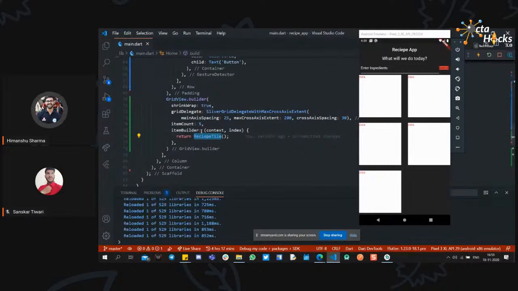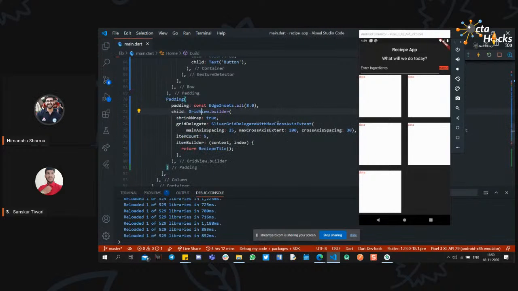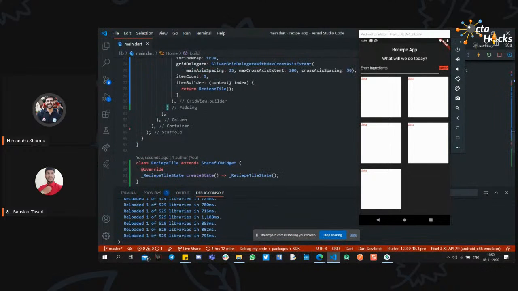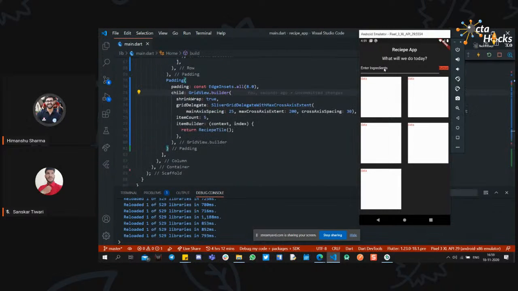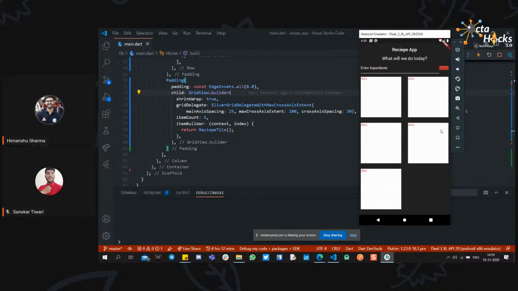So it is still on the edges. So I will wrap it with some padding. Okay, so padding all 8. Okay, so now we have some grid views. After entering something, we will tap on it right here and it will display some contents right here.